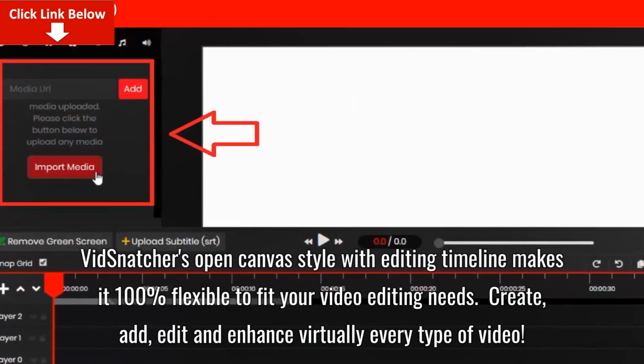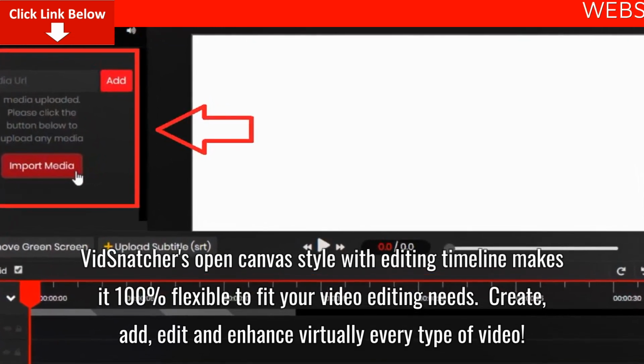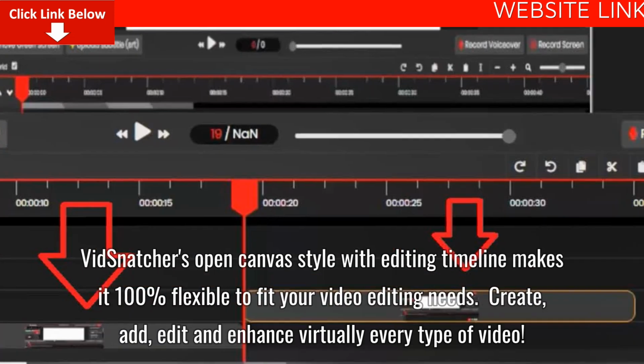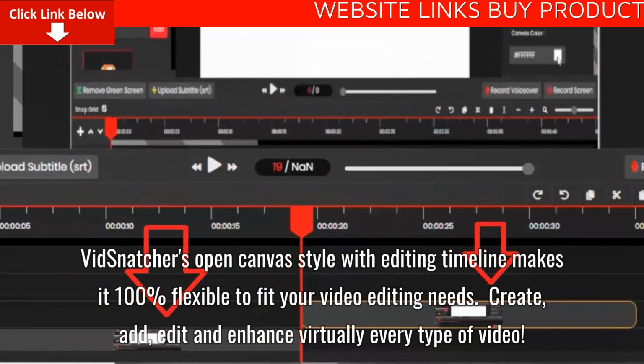VidSnatcher's open canvas style with editing timeline makes it 100% flexible to fit your video editing needs. Create, add, edit and enhance virtually every type of video.